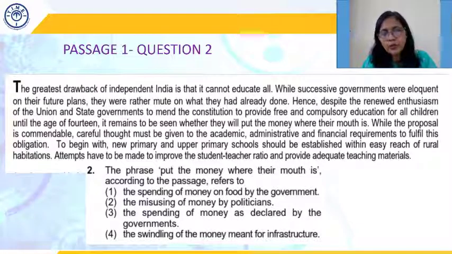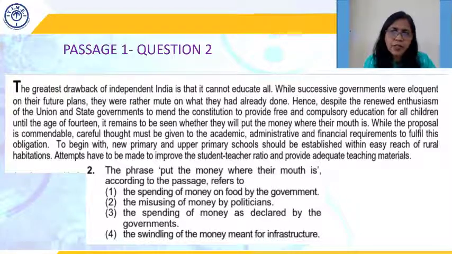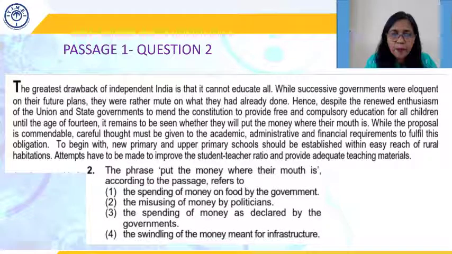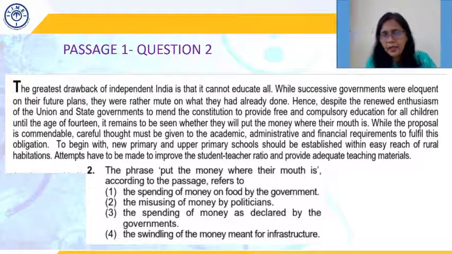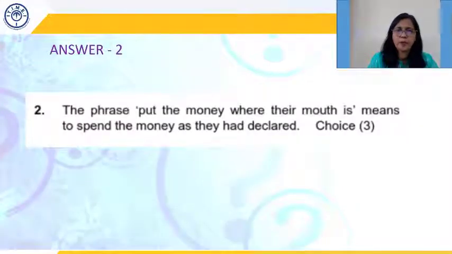Fourth says the swindling of money meant for infrastructure. Swindling is again related to corruption. If you just use the word infrastructure, it would mean the roads, the dams, and other things. Whereas when we say infrastructure of education, we are talking about schools, teaching material and teachers. So the fourth is again irrelevant. So we see that our correct answer is the third option.